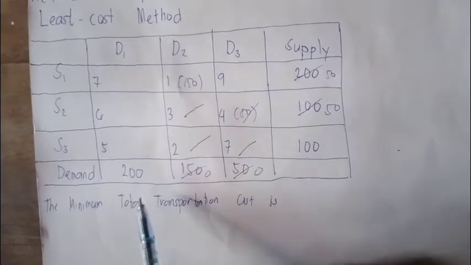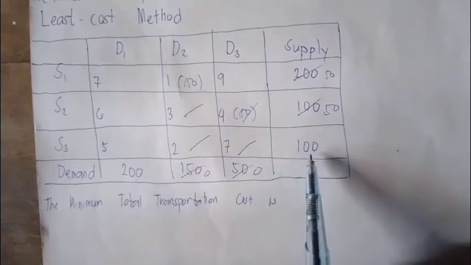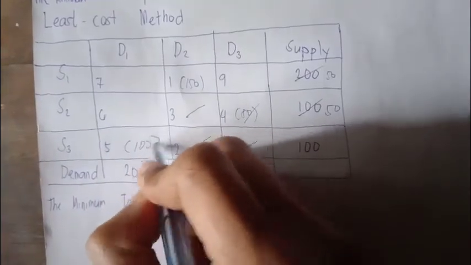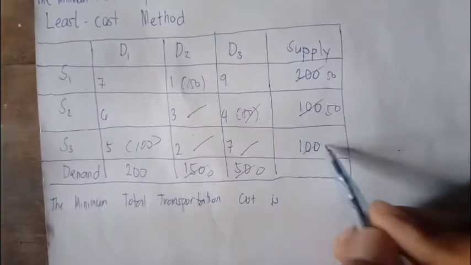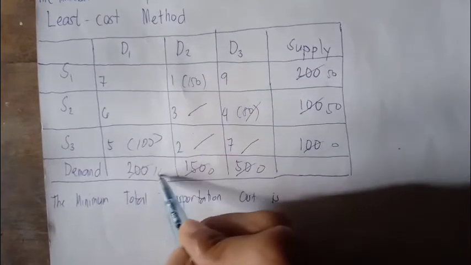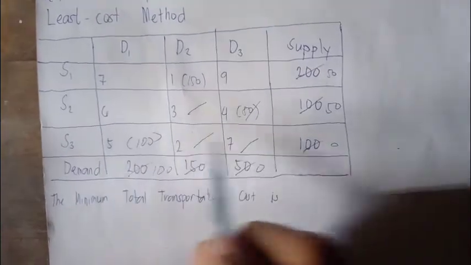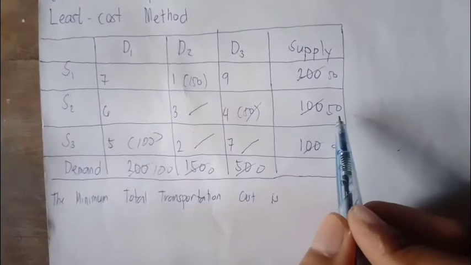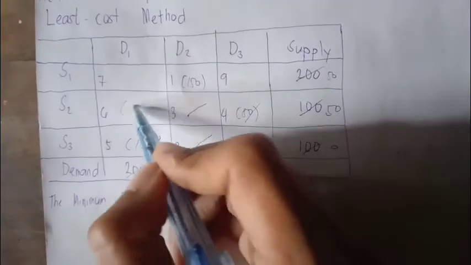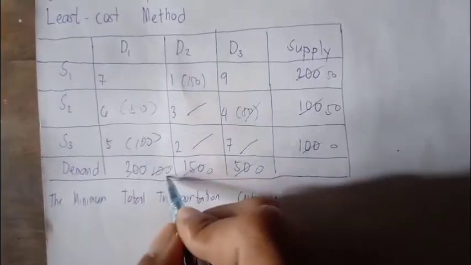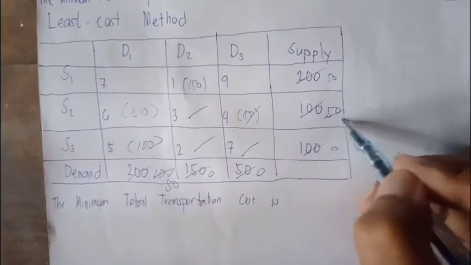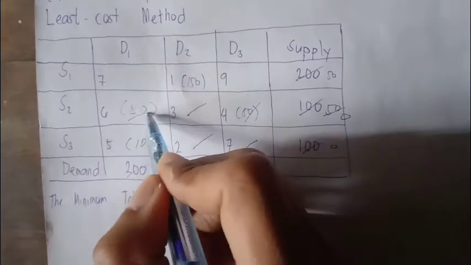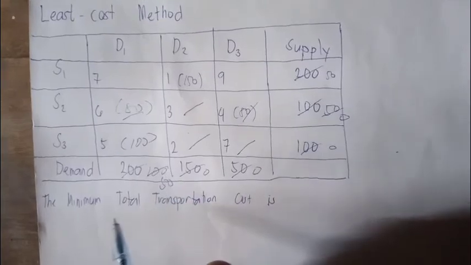So 5, 200 on the demand and 100 on the supply, so let's pick 100, and this would be 0 and this would be 100. So on 6, on the supply there is 50 and on the demand there is 100, so 50, this would be 50, and this would be 0, already occupied, and also this one.